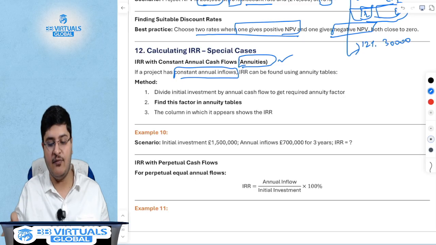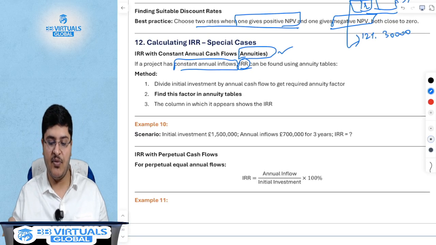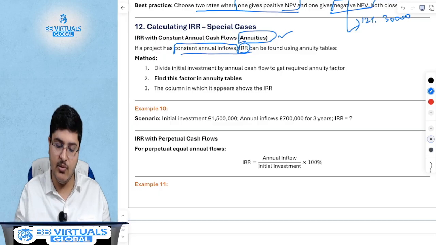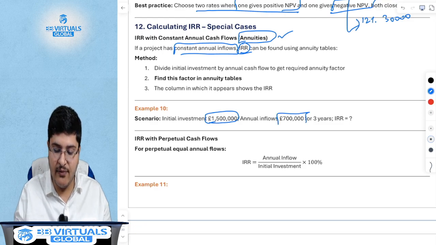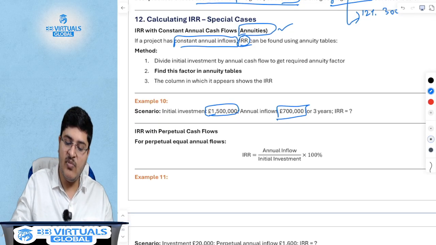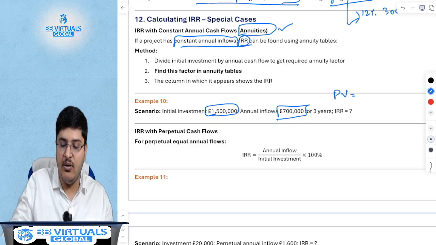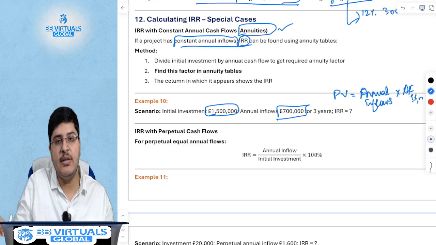Now for constant annual cash flows, we've studied this concept in the last lecture, but for IRR, how do you calculate using constant cash flows? Let's study this using an example. If your initial investment is 15 lakh and if your annual cash flows are 7 lakh for 3 years, how do you calculate? What was our formula? Our formula, if you remember, was present value is equal to future annual cash flows multiplied by the annuity factor for the rate and for the n number of years, correct?